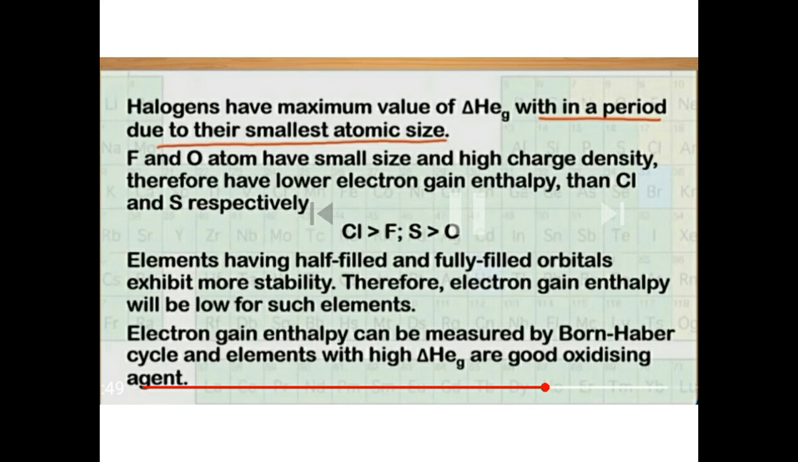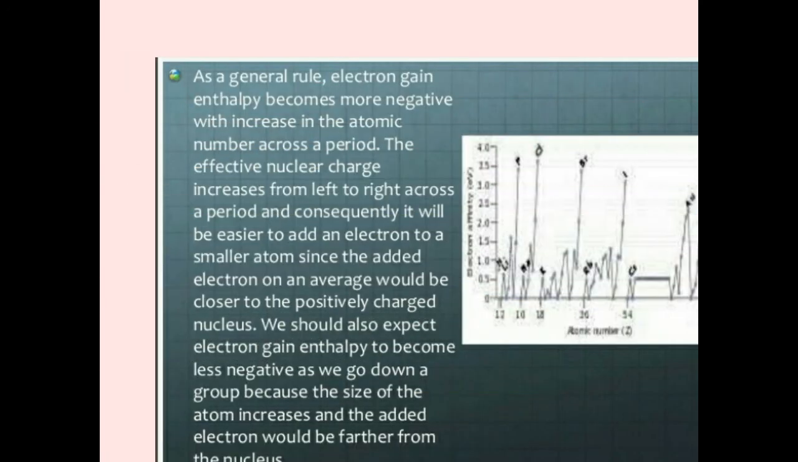The same happens in oxygen and sulfur also. According to the trend, oxygen should have more electron gain enthalpy than sulfur. But actually sulfur has more electron gain enthalpy than oxygen, because the size of oxygen is very small compared to sulfur. So there will be inter-electronic repulsions when we try to add an electron to oxygen. That is why the electron gain enthalpy of oxygen decreases. Clear, students? So this is the trend.